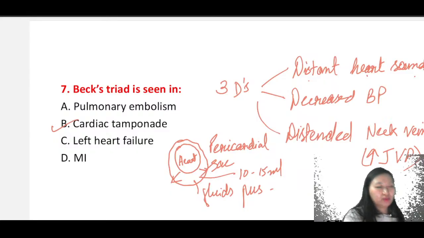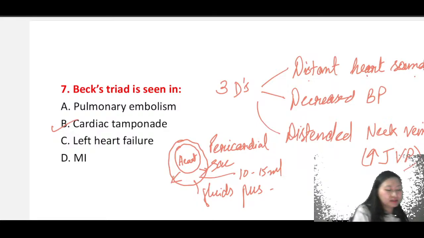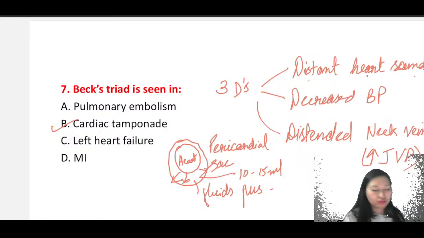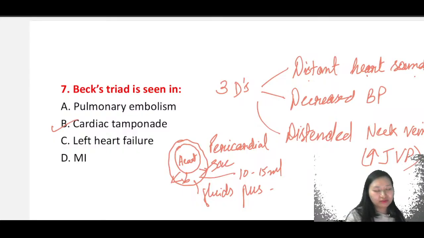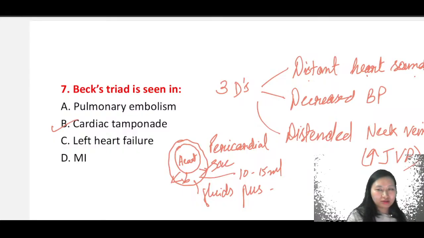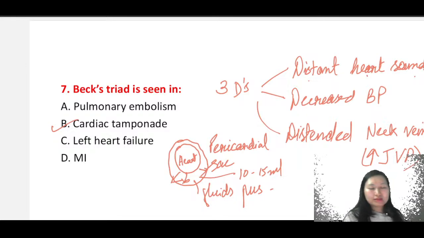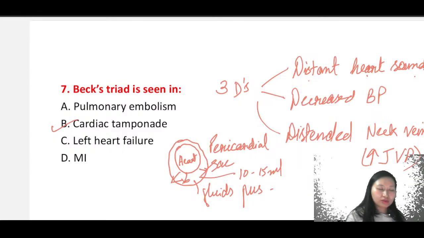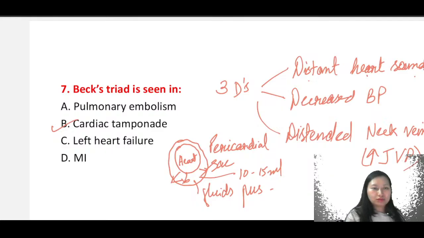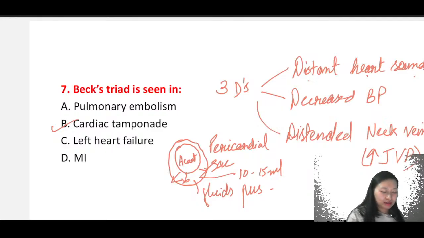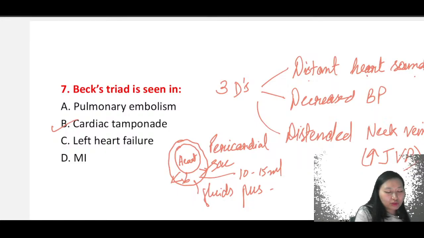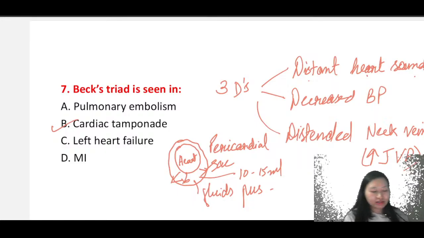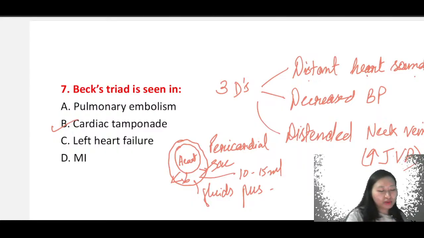There will be a decrease in BP. Why? Because the heart is not able to fill up. As I said, expansion of the heart will not be able to take place because the pericardial sac itself is filled with fluids or otherwise pus, right? So it's not able to expand, and it is not able to fill with a proper amount of blood. When the heart is not able to fill with blood, there is very little blood. What will the heart pump out? The heart is not going to be able to pump out anything, right? And whatever blood is trying to enter the heart will also be blocked, right?